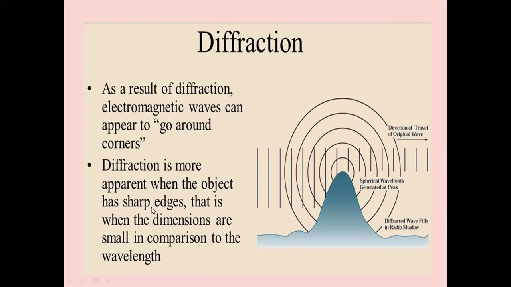Diffraction is more apparent when the objects have sharp edges, that is, when the dimensions are small in comparison to the wavelength. The electromagnetic waves are passing through space from the transmitter. The receiver may be somewhere along the route. There is a tall mountain. It is a sharp peak. Then what happens? The electromagnetic waves are striking the object. Then there is a bending of waves. So spherical wavefronts are generated like this. Then they move further along the route.